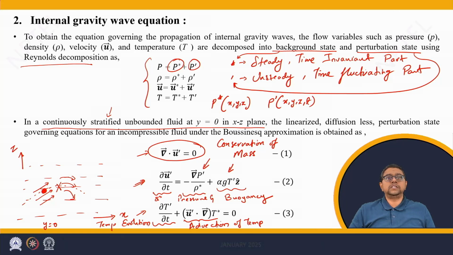So as this parcel crosses the crossing point, the temperature will rise and then it may fall. That would be detected by the evolution of temperature term here.